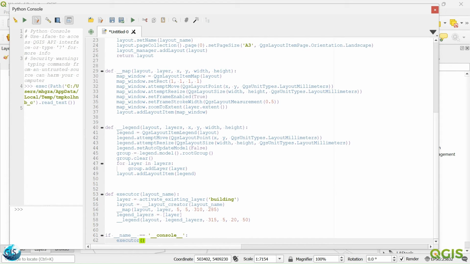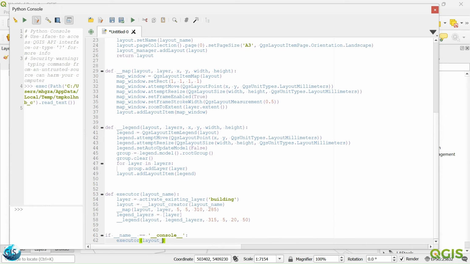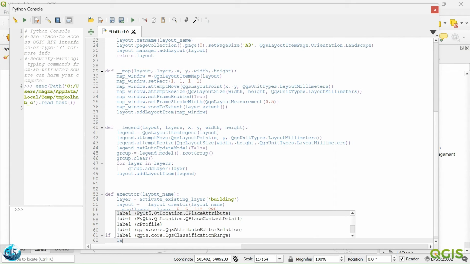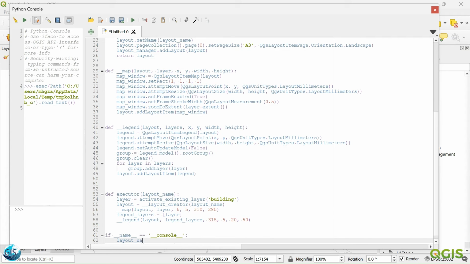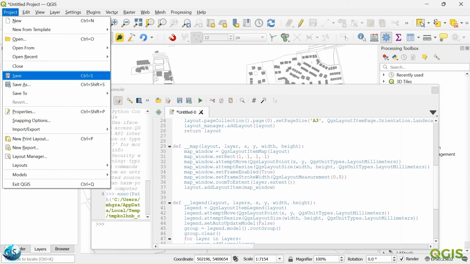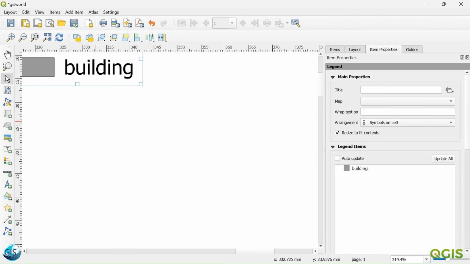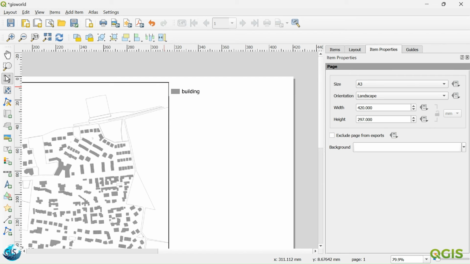Okay, we are calling just executor, and I wanna give a layout name to that, and also we should say layout name equal to GIS world. Okay, so run it again. No error. Project layout GIS world. Yes, great. So we are seeing that this one has already been created.